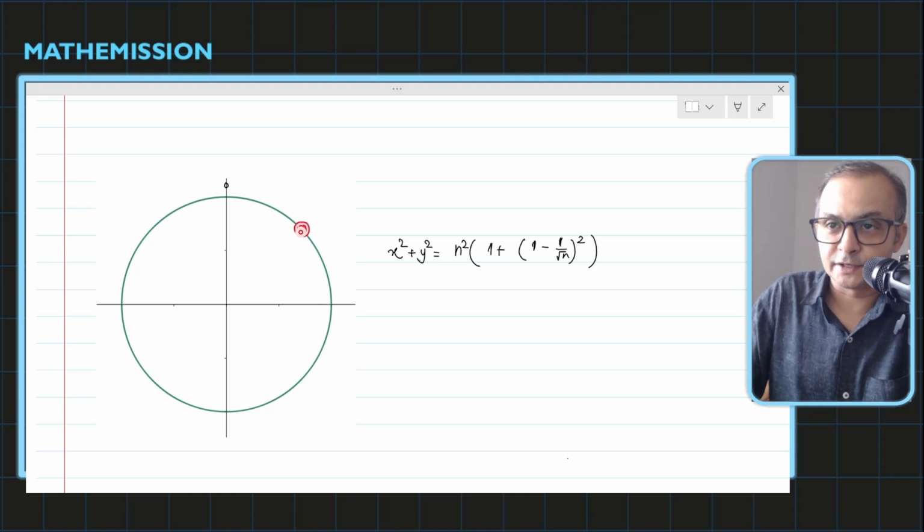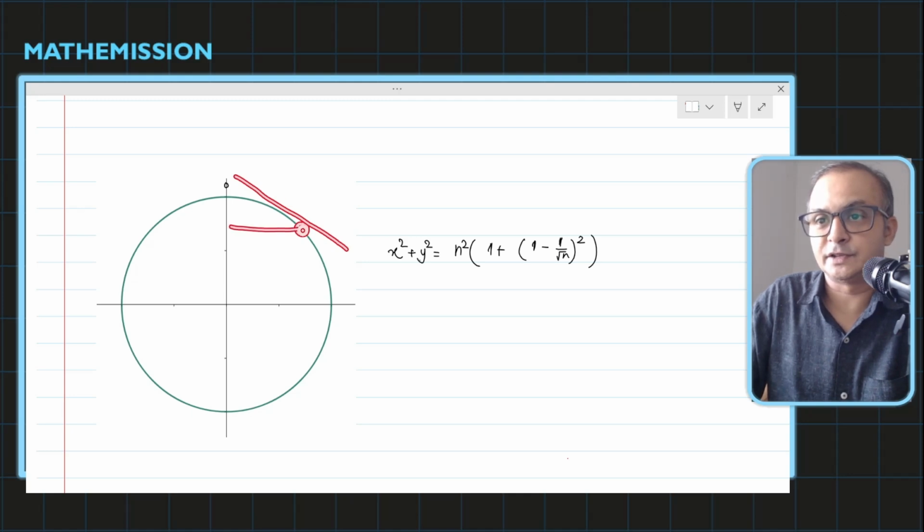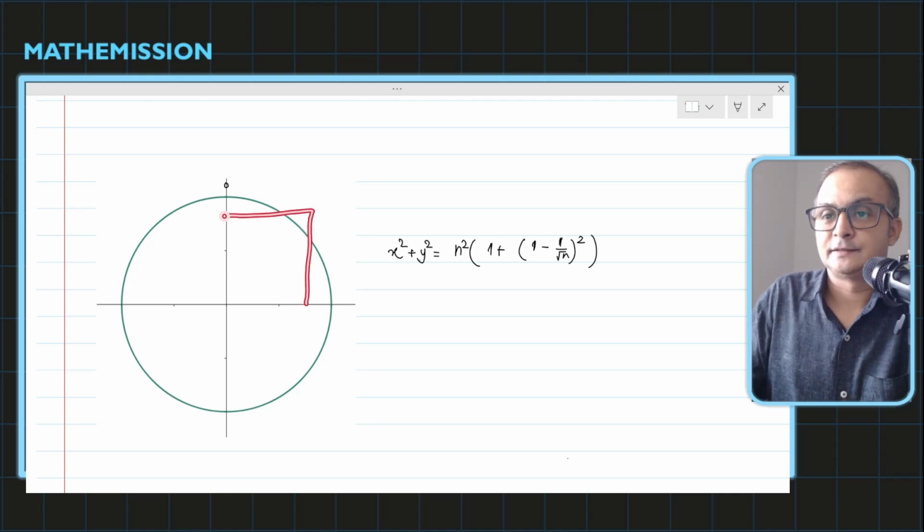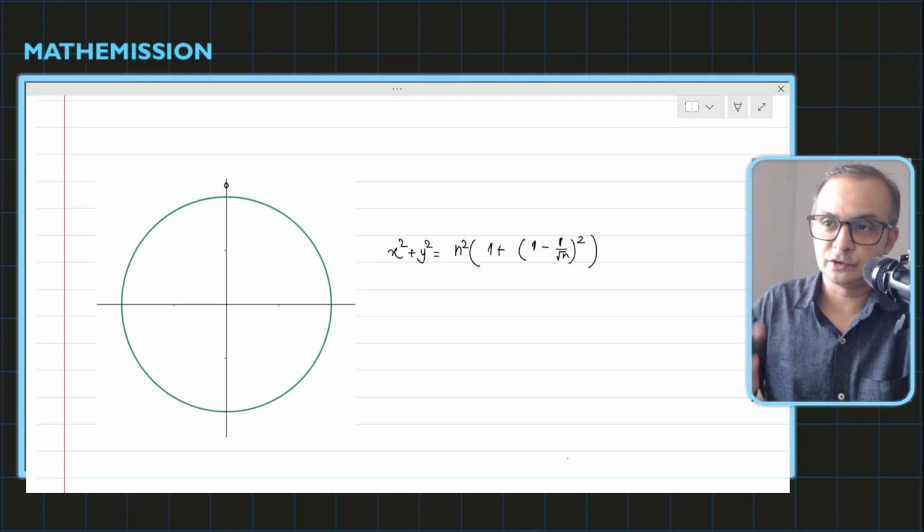But if the point is an integer, there is no chance to get another integer in the region, because the region is already inside it. But if you draw the grid like this, there is a chance, because in this particular region we may have such points which will be tangent to the circle. So this is the whole setup.